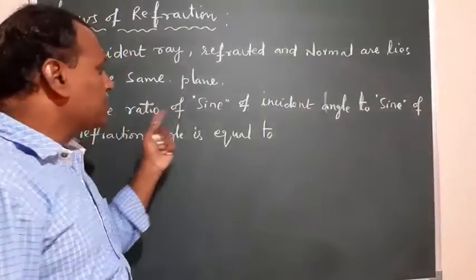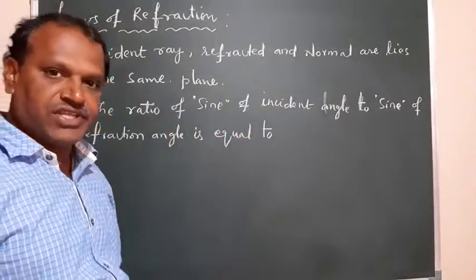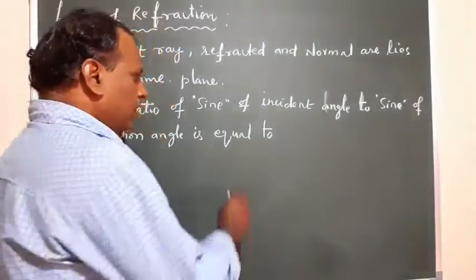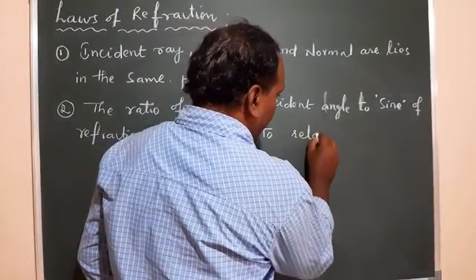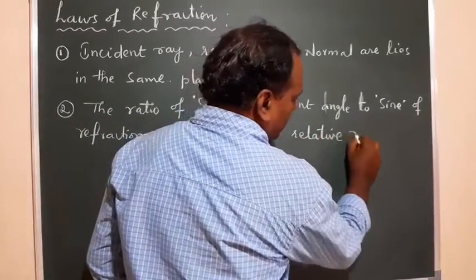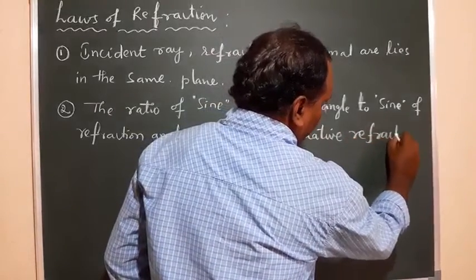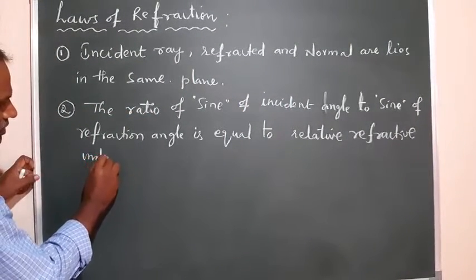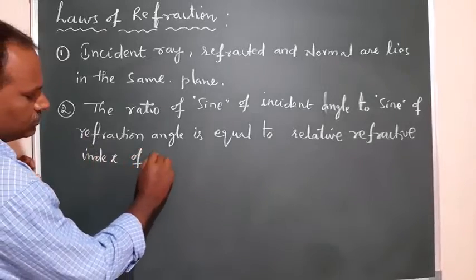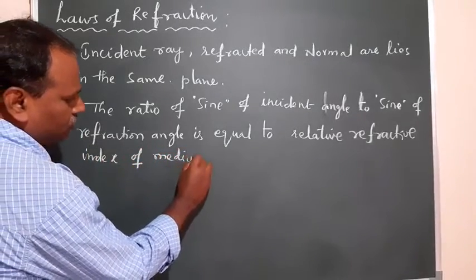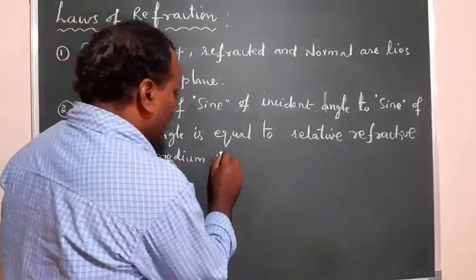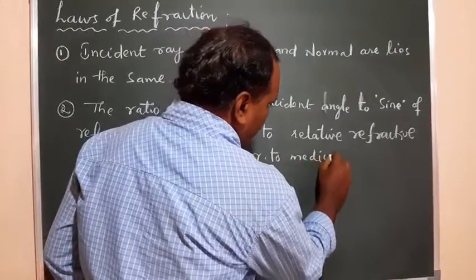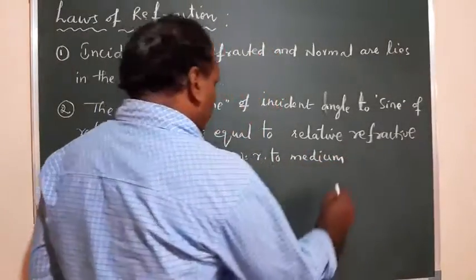Or I can say this ratio, the sine of the incident angle to the sine of the refraction angle, is equal to the relative refractive index of medium 2 with respect to medium 1, where the ray is propagating from medium 1 to medium 2.